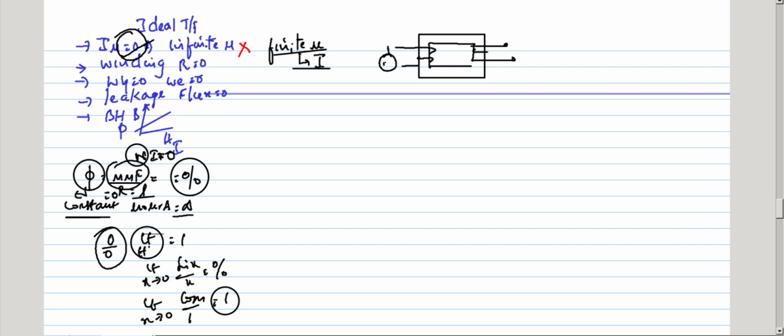I am giving supply voltage and I take in current to produce flux in the transformer core. So actually, what is the core made up of? It is made up of CRGO steel.